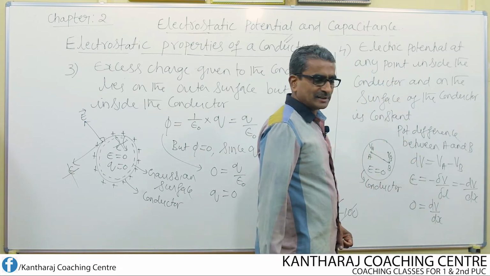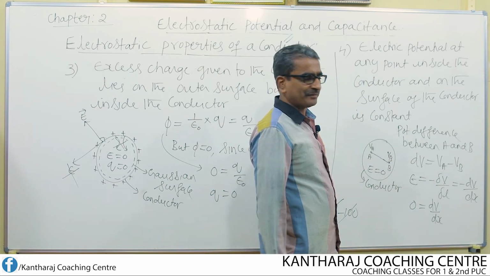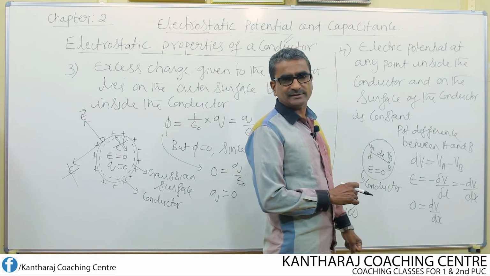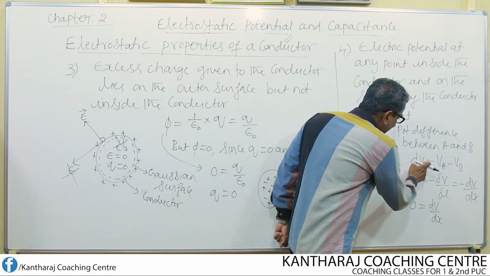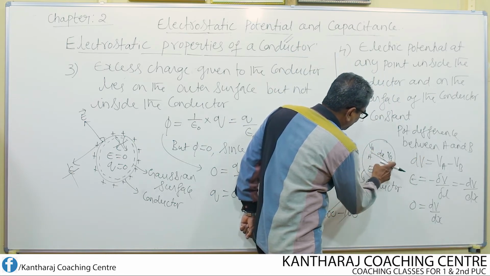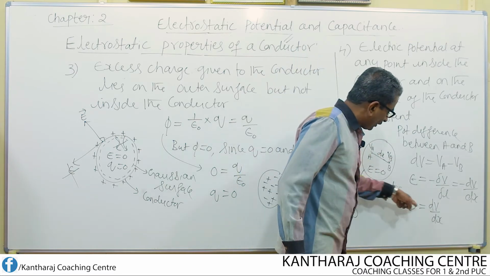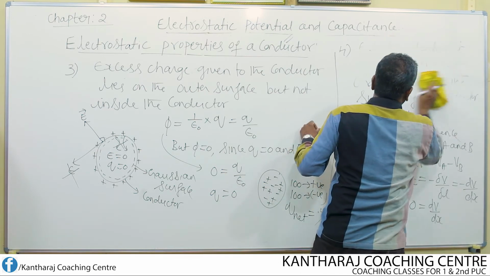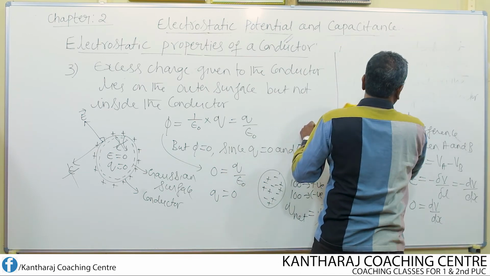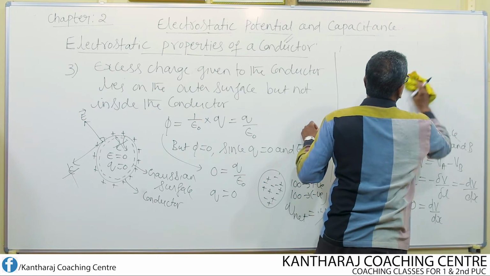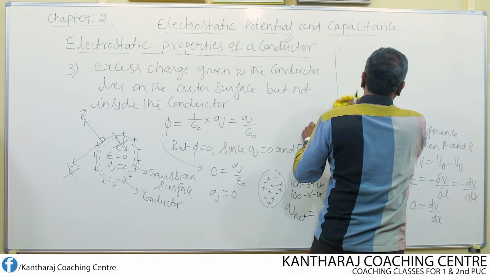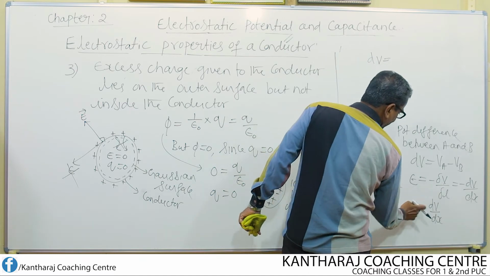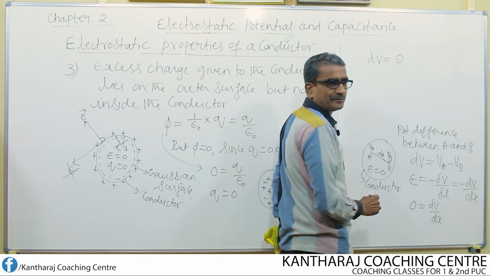What is dx now? dx can be taken as the distance between the 2 points A and B, whereas dV can be taken as the potential difference between the 2 points A and B. If you cross multiply this, we get dV equal to 0 into dx, which means 0.